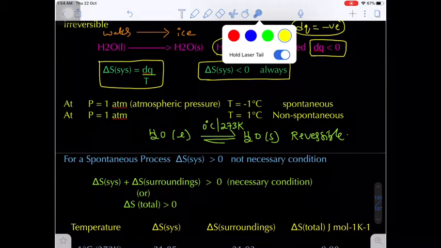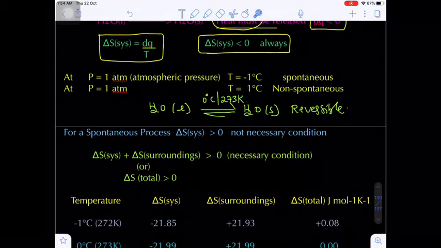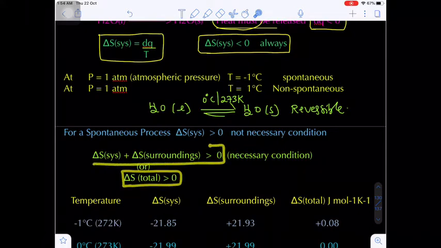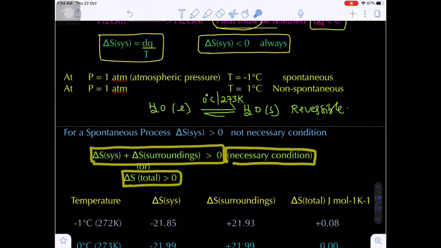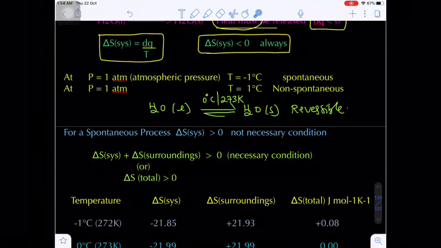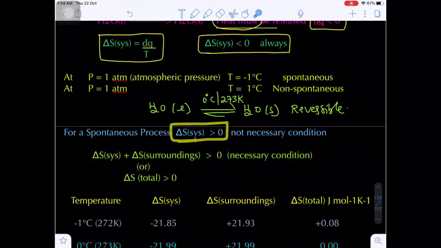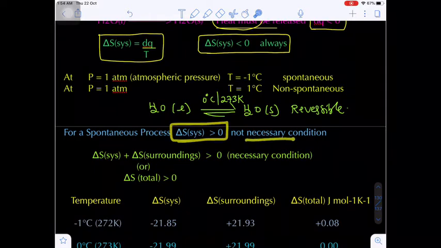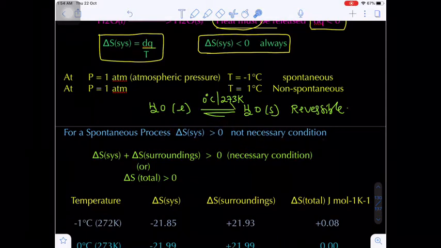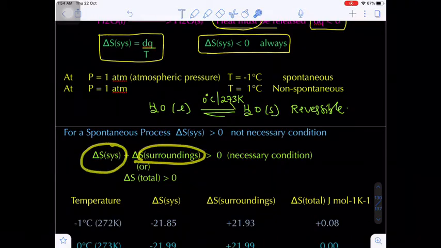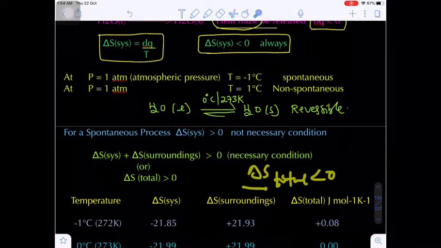Now the condition for a spontaneous reaction. What is the condition for a spontaneous reaction? Delta S total should be greater than 0, otherwise delta S system plus delta S surroundings should be greater than 0. This is the necessary condition for any reaction to be spontaneous. But it is not necessary that only delta S system should be greater than 0. Suppose delta S system is positive, but delta S surroundings may be negative. If the negative value is more dominating than the positive value, finally you will get the resultant delta S total value less than 0.